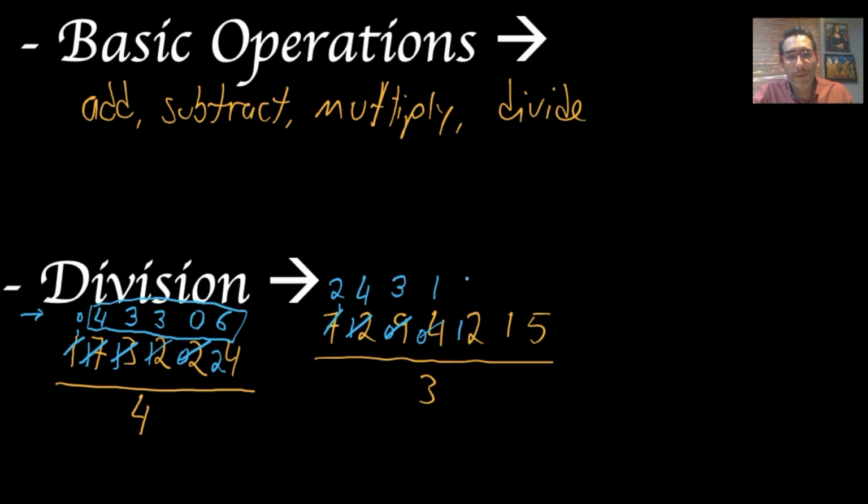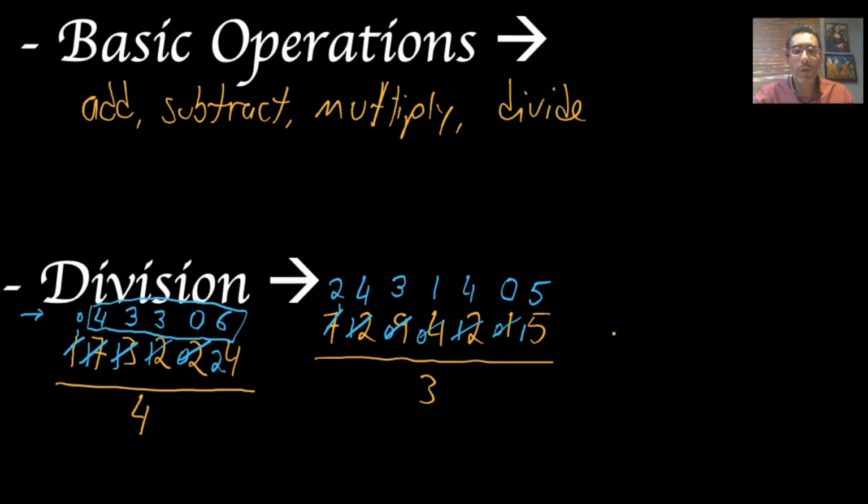3 into 12, it's going to be 4 times. Gone, I have nothing left. 3 into 1, I cannot fit it, so it's going to be 0 again, and I still have that 1 left. And 3 into 15, I can fit it 5 times, and then again, this number that I wrote in blue is the result. That's what you call the quotient, all right?